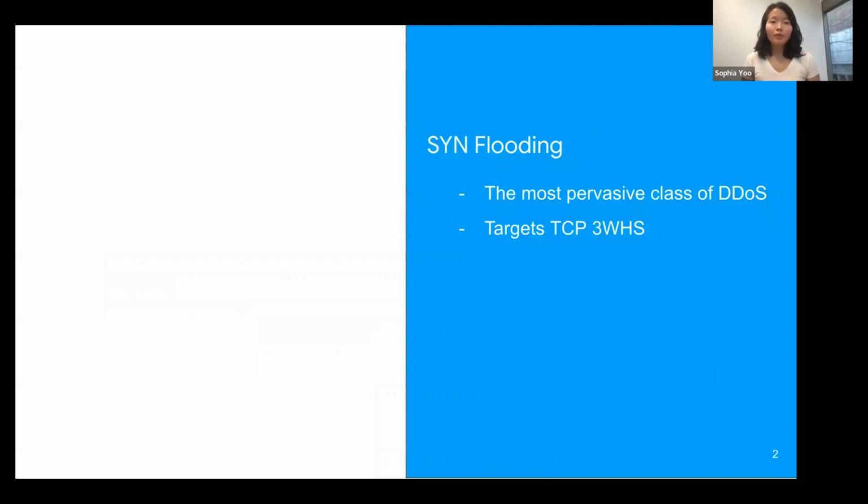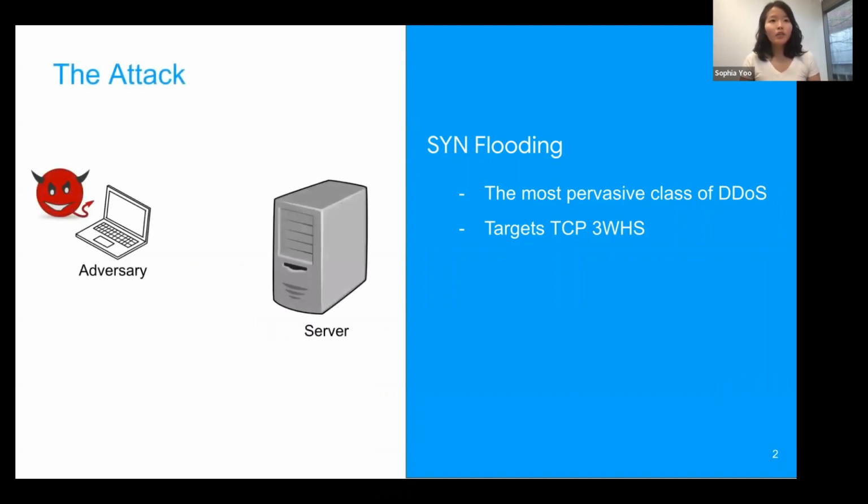SYN floods are the most pervasive class of distributed denial of service attacks that target the transmission control protocol's three-way handshake, which every client has to initiate with a server at the beginning of a potential connection. In the attack, the adversary floods the server with many SYN packets, and the server has to allocate memory with state needed to later set up the connection for every single SYN packet received.